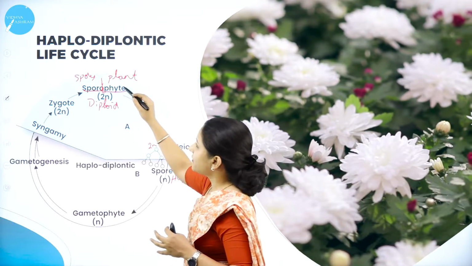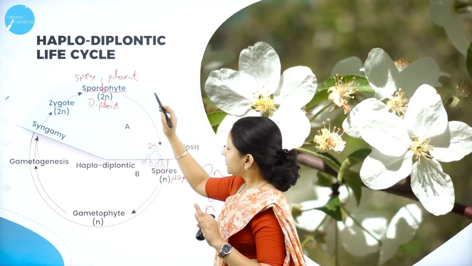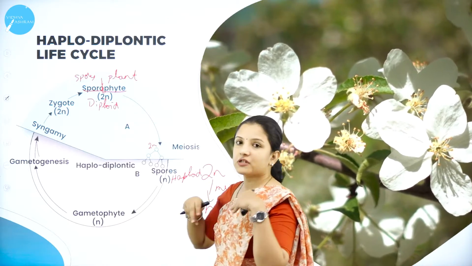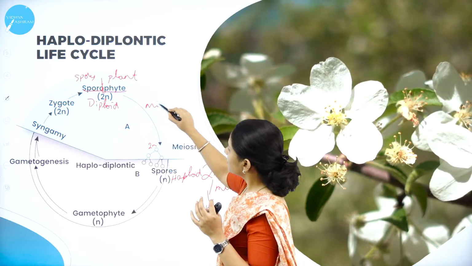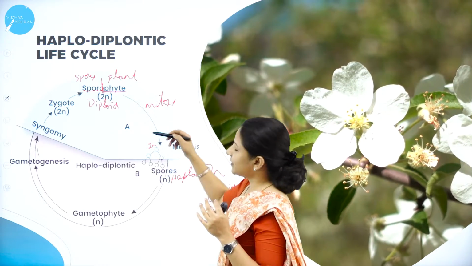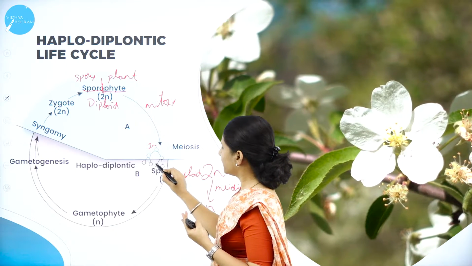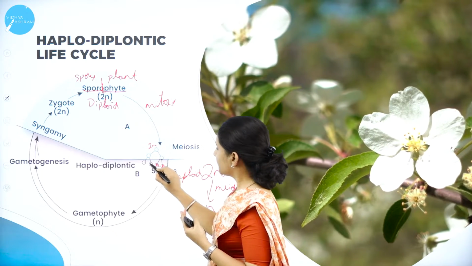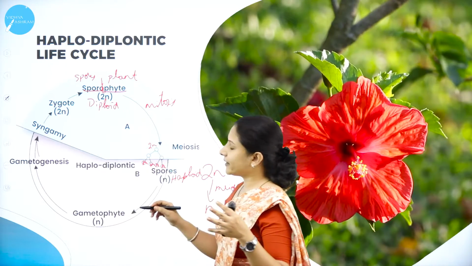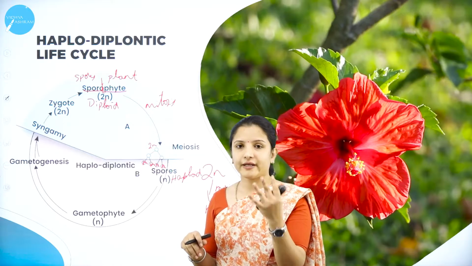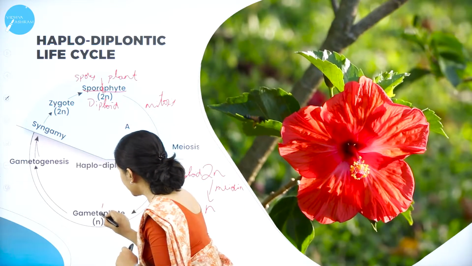So that plant body which produces the spores will be the sporophyte. That plant body will produce the spores by mitosis. These spores are diploid. Again, the diploid spores will undergo meiosis and produce the haploid spores. These haploid spores will produce the gametophyte. So what is a gametophyte? I'll divide it again into two: gamete and phyte.